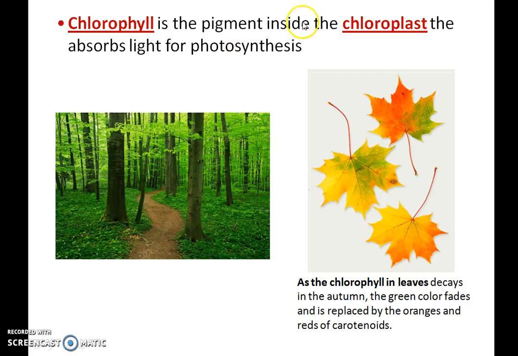Chlorophyll is the pigment inside the chloroplast that absorbs light for photosynthesis. And if you look here, the leaves here are not all green anymore. They're yellow and red and orange. As the chlorophyll in leaves decays in the autumn, the green color fades and is replaced by the oranges and reds of carotenoids.